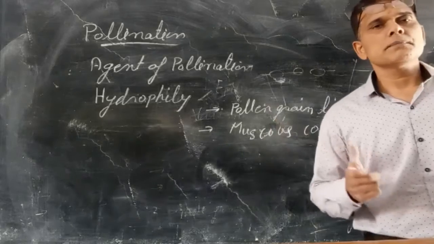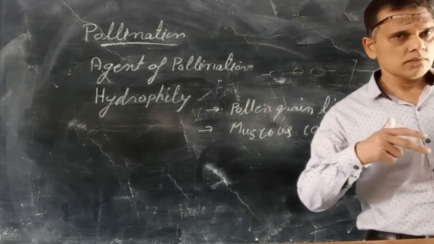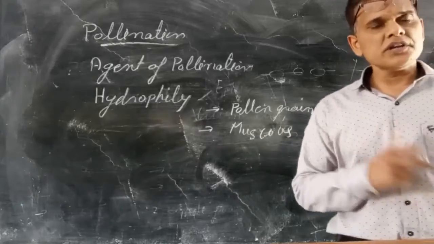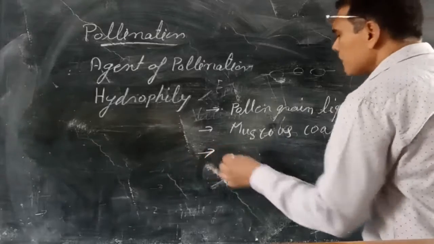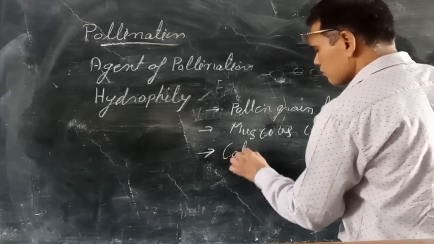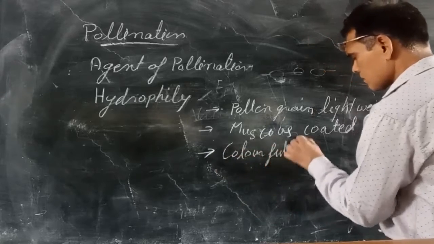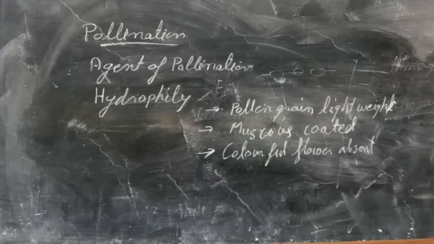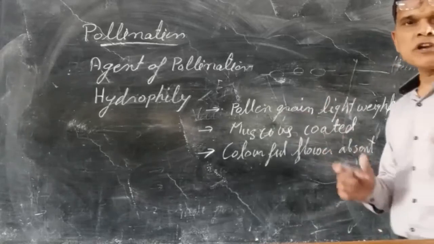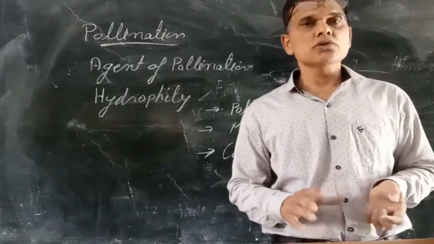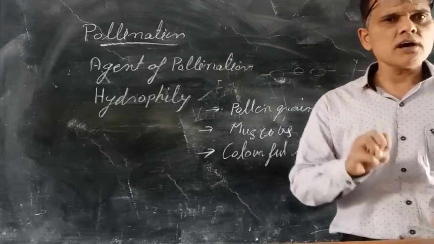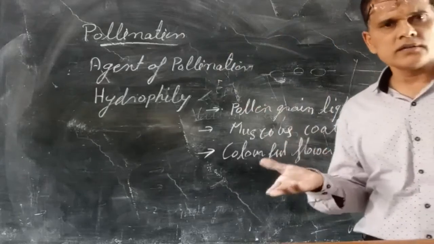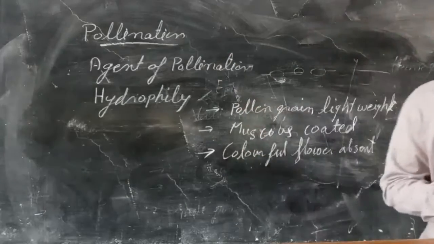Colorful flowers are absent, and the number of pollen grains formed is maximum, so that pollination will occur. So pollen grains are floating, lightweight, and mucus coated.